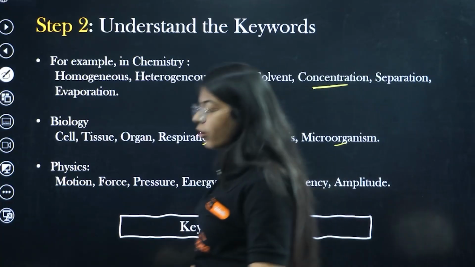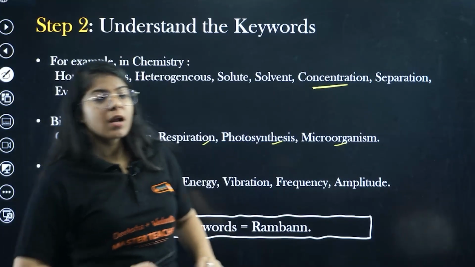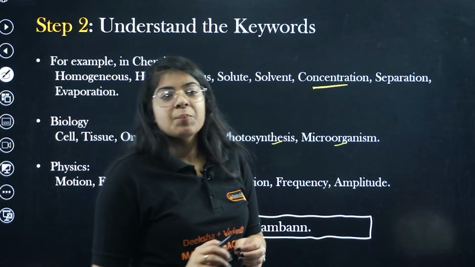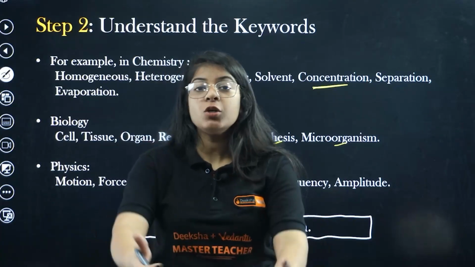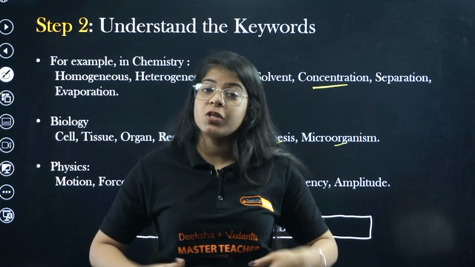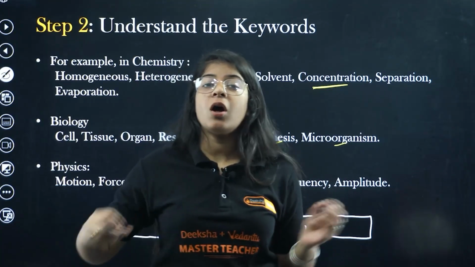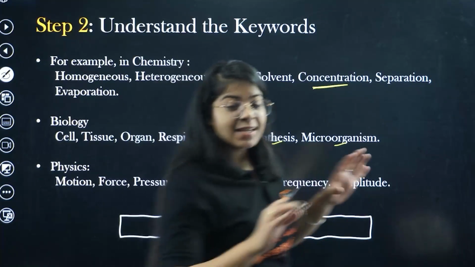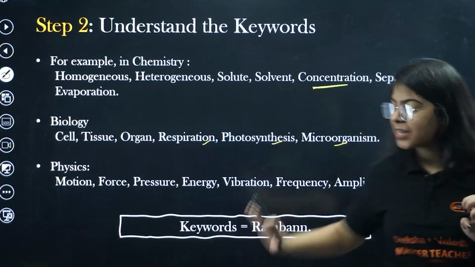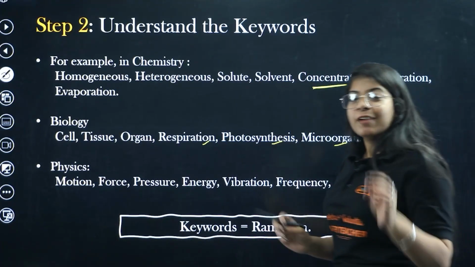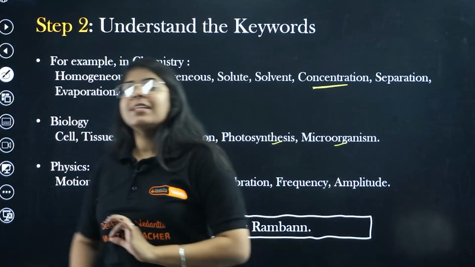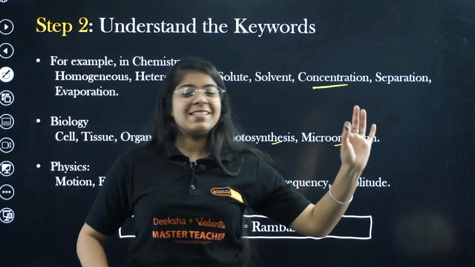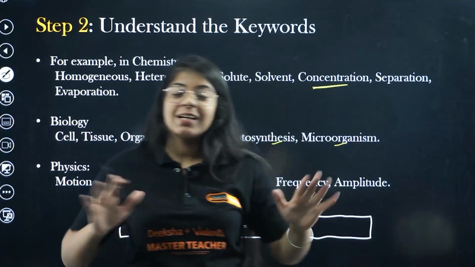These are some of the things that make your answer a little better, and help your teacher understand you, your answer and your preparation a lot better. That is why we say keywords are equal to your Ramban. If you use keywords, your answer is going to be crazy good.